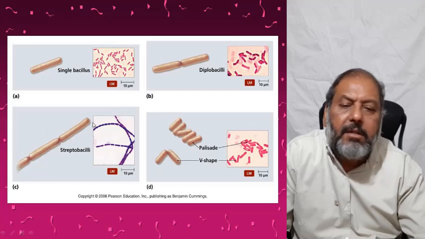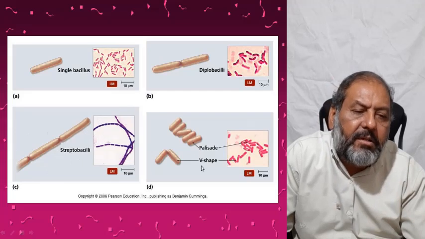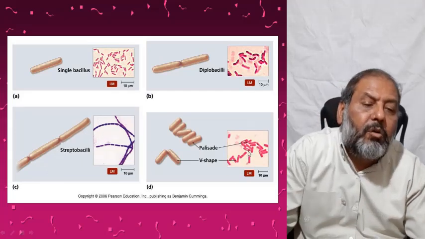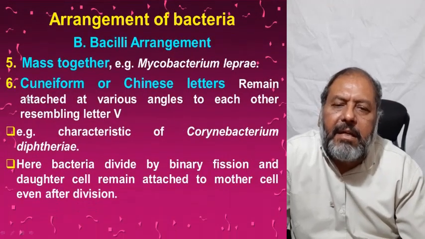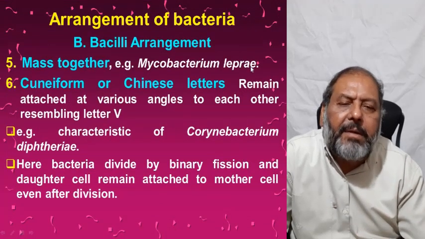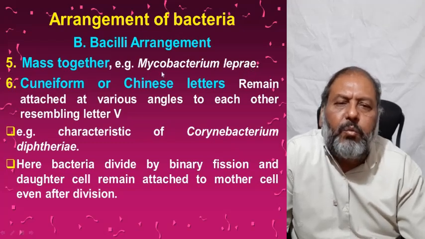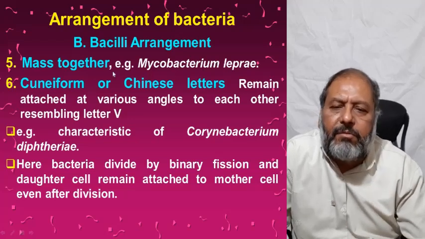These are just in a line, and then the palisade, one can see how they appear under the microscope. Then bacilli can be massed together, like Mycobacterium leprae. These are just piling upon one another to make a heap of bacteria. So that is called massed together.